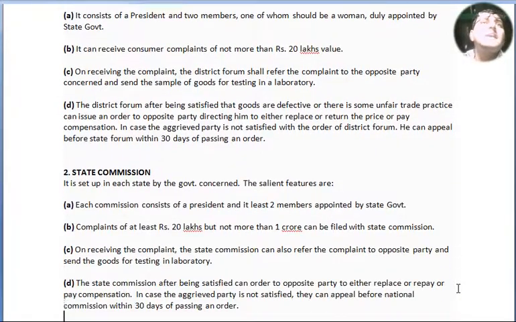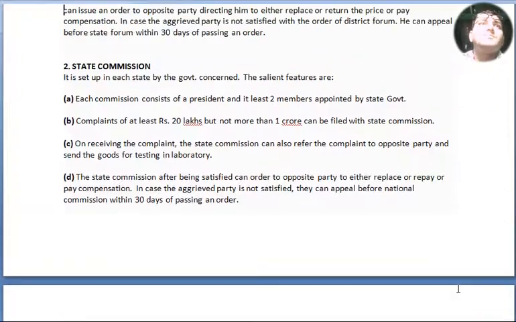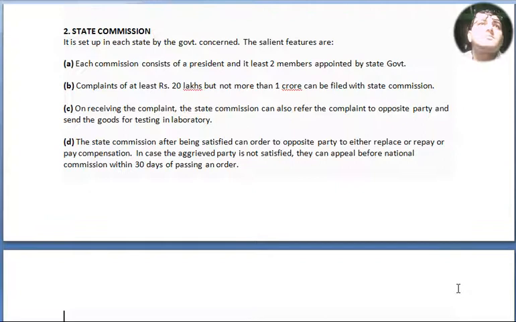Point number 2, State Commission. It is set up in each state by the government concerned. The salient features are: point number A, each commission consists of a president and at least 2 members appointed by the state government. Point number B, complaints of at least rupees 20 lakh but not more than rupees 1 crore can be filed with the state commission.